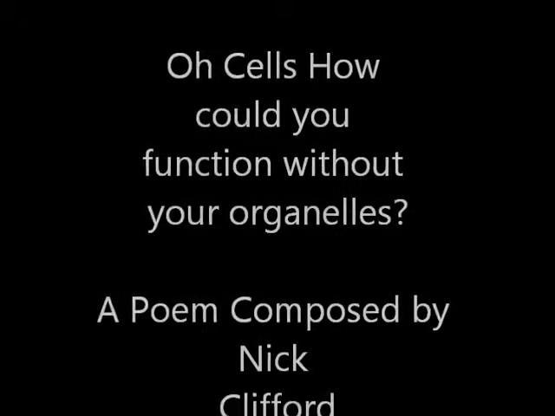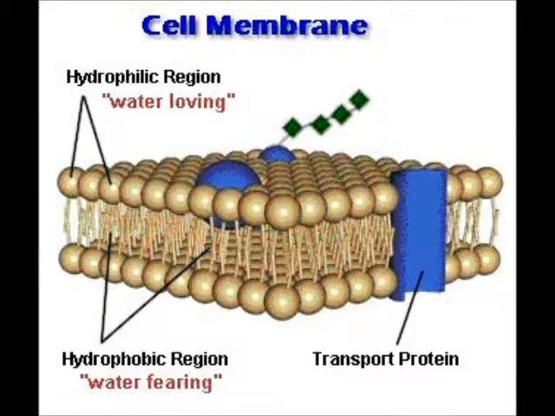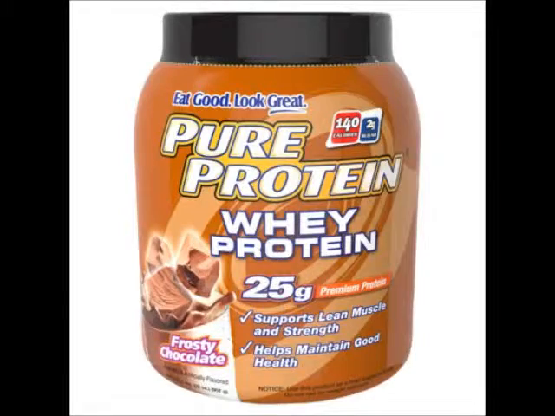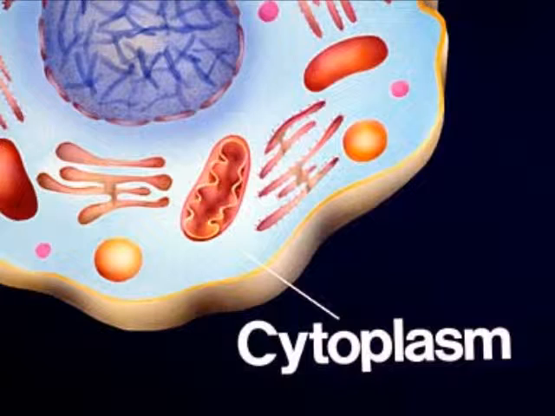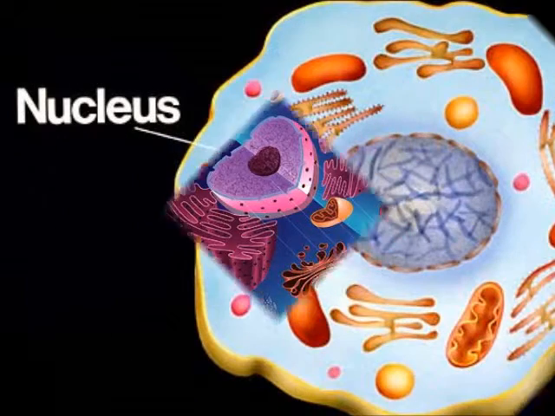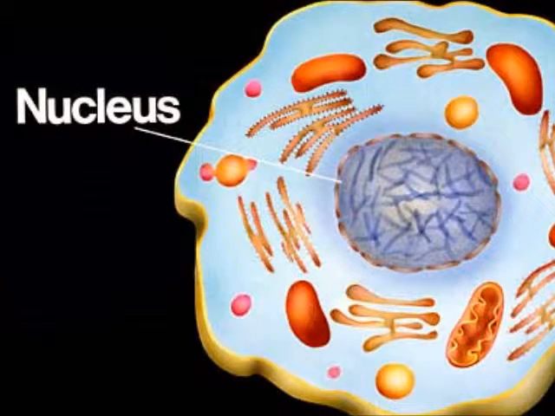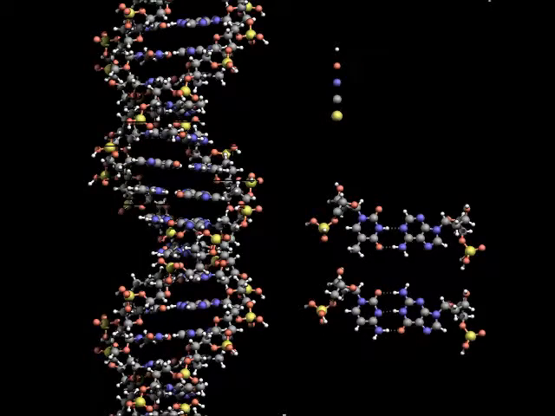O cells, how could you function without your organelles? Cell membrane, the skin made up of proteins and lipids, determines what goes out and what goes in. Cytoplasm, the inside, with a liquid medium called cytosol, where the organelles and other materials reside. The nucleus, the control station, controls the functions of the cell, also houses all the genetic information.